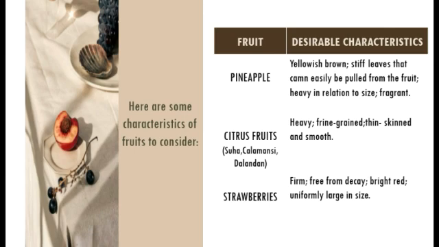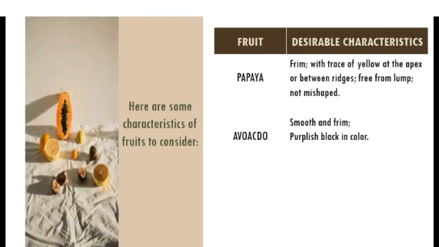Strawberries. Firm, free from decay, bright red, uniformly large in size. Papaya. Firm, with trace of yellow at the apex or between ridges, free from lumps, not misshapen. Avocado. Smooth and firm, purplish black in color.